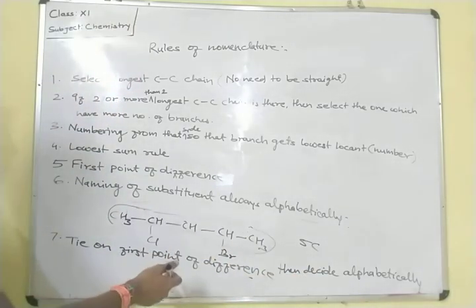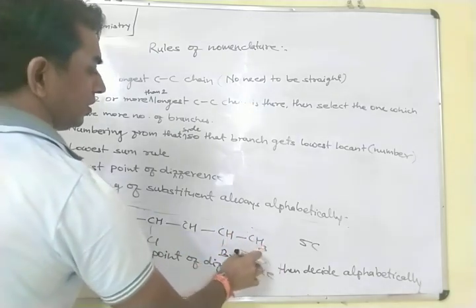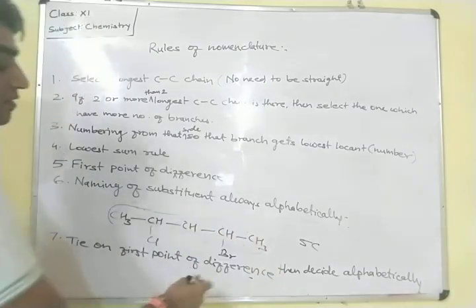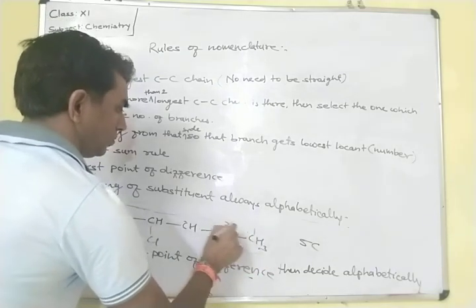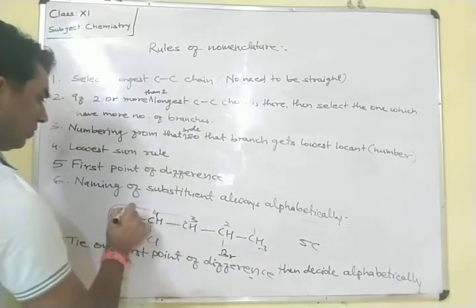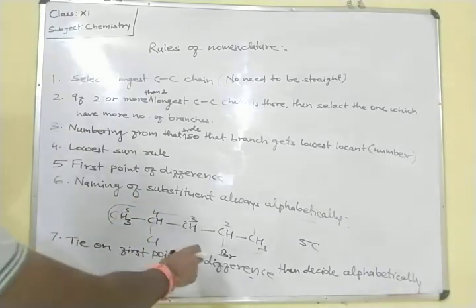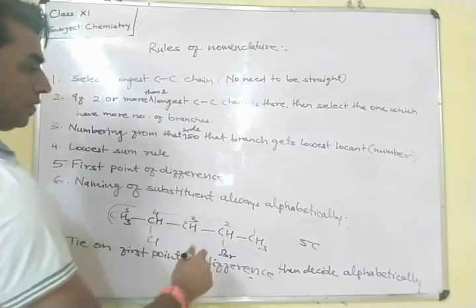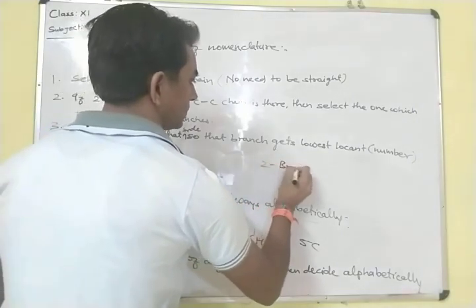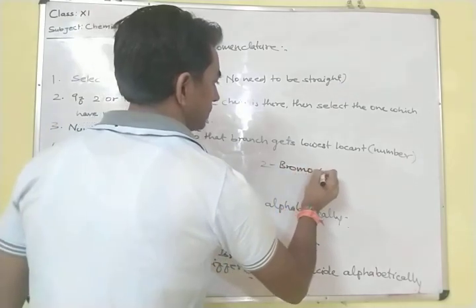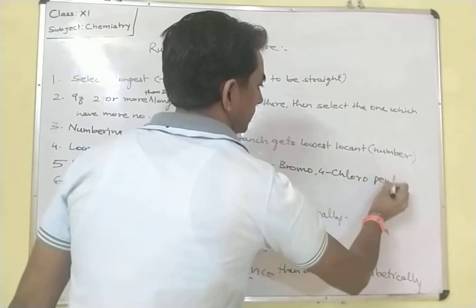Alphabetically, which comes first? Bromine comes first. So we start the numbering from the side where bromine is nearer, means 1, 2, 3, 4, 5. What will be the name of this compound? 2-bromo, 4-chloropentane.